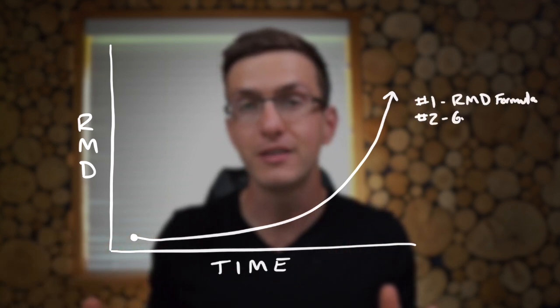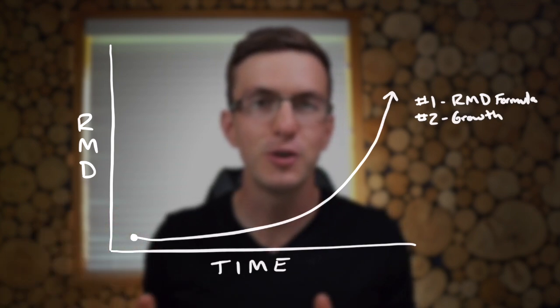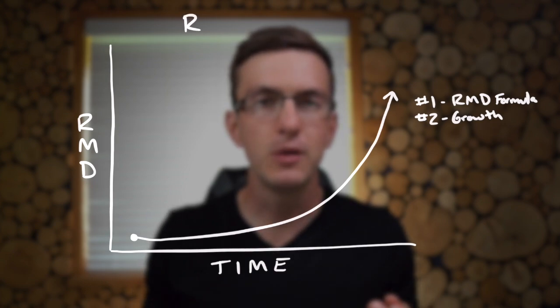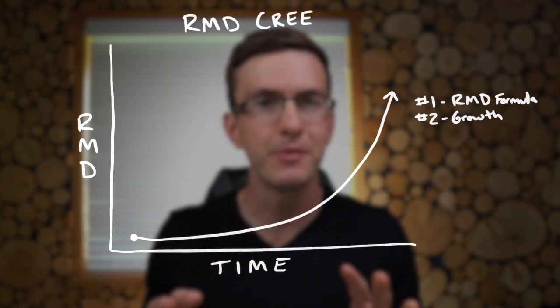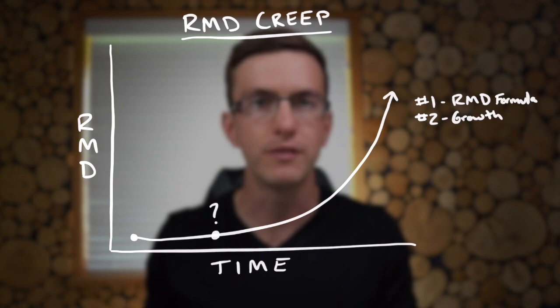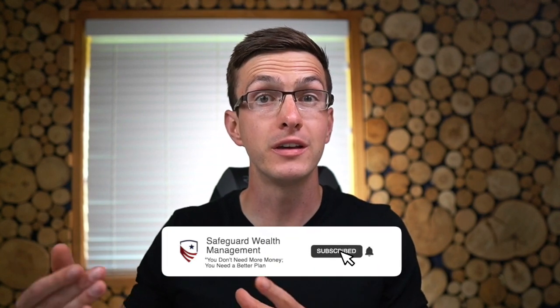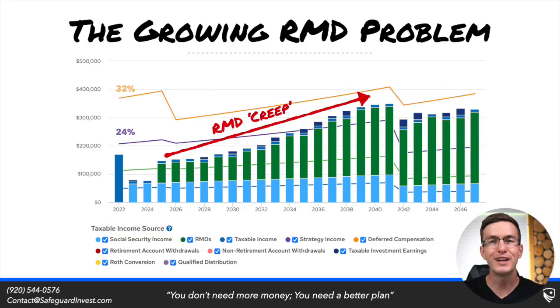The only thing that will prevent this growth would either be losses within your tax-deferred account or if you're withdrawing more than your RMD. This is something we call RMD creep, and is something that you need to be acutely aware of. But just how large will your RMD grow through time? This is extremely important as we're building a forward-looking tax plan and trying to estimate what our tax liability will be down the road.